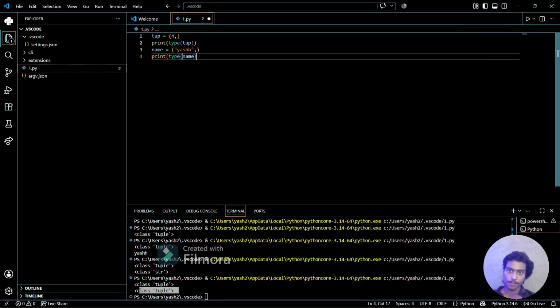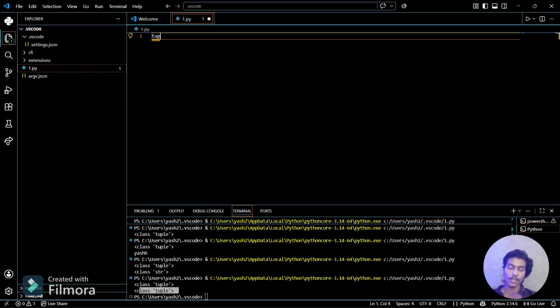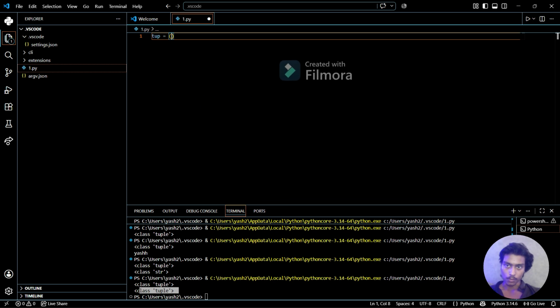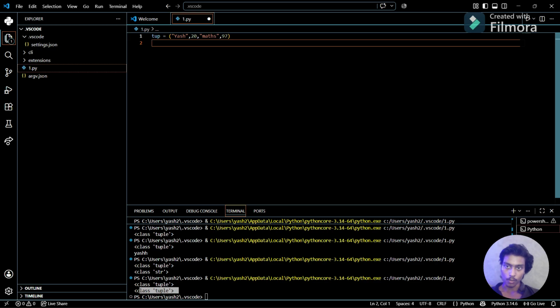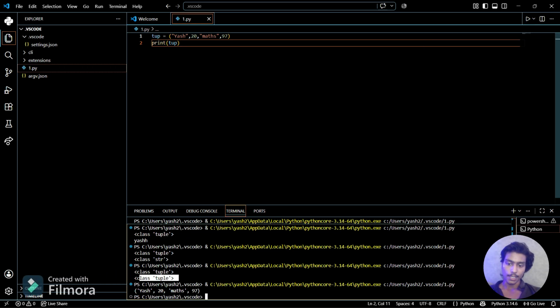So now we are done with this part. Let's come to the packing and unpacking of tuples. Let's suppose I store some values in a tuple. As we know, we define it with parentheses. I store my name here, Yash, then my age, then the subject name, which is maths, and then my marks, which are 97. Now it is stored in a tuple. If I print it, it will be printed as it is, there is no problem in that. You can see it is printed. Let me clear it first.